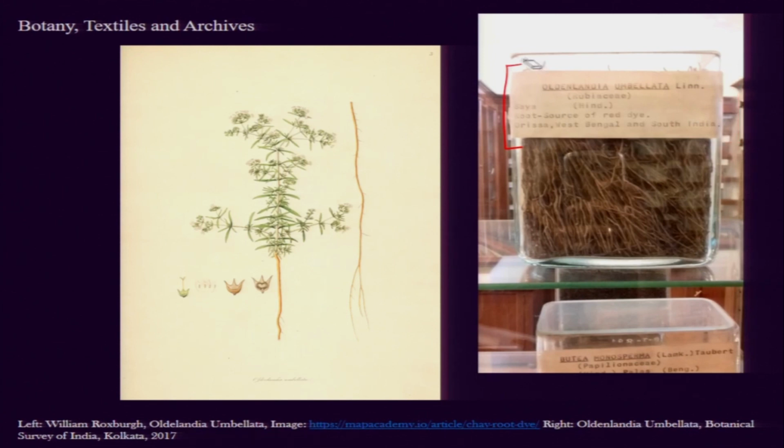And then the geographical location from which these plants are found is also noted in the last sentence here. And it is also noted what kind of purpose it served, the root source for red dye. So all this different documentation, we find to be there when these chaya roots were collected.